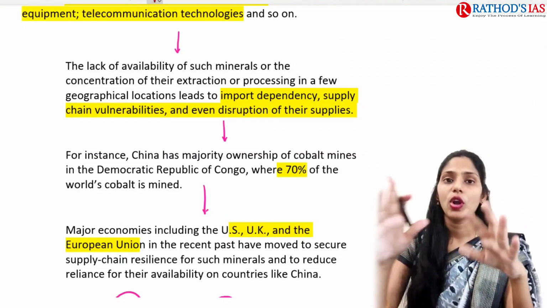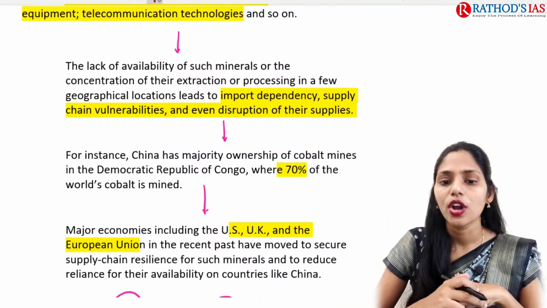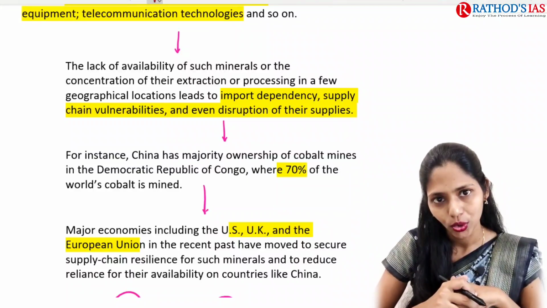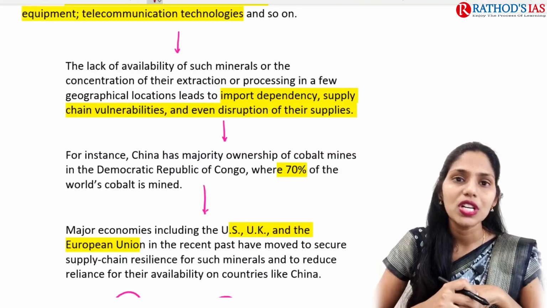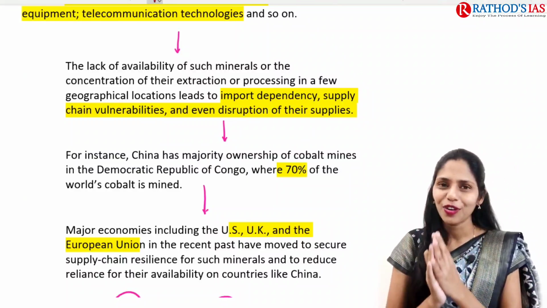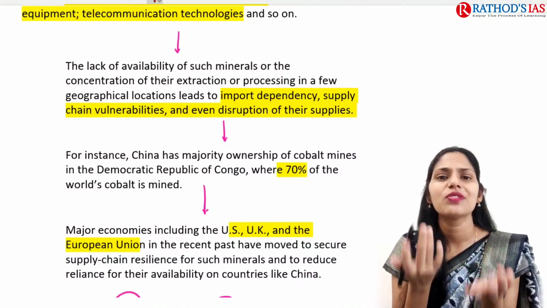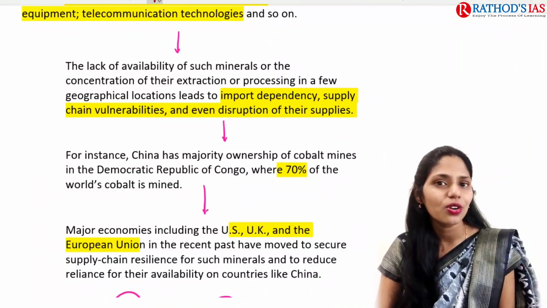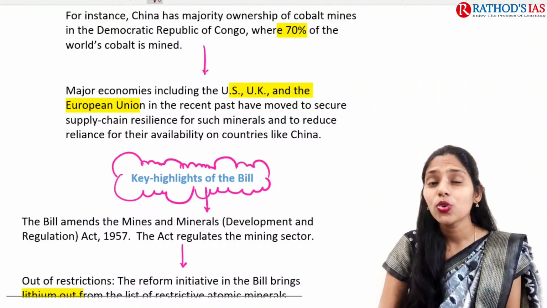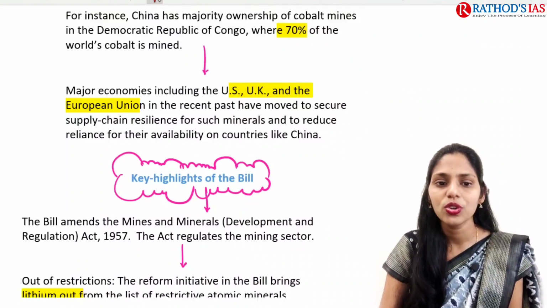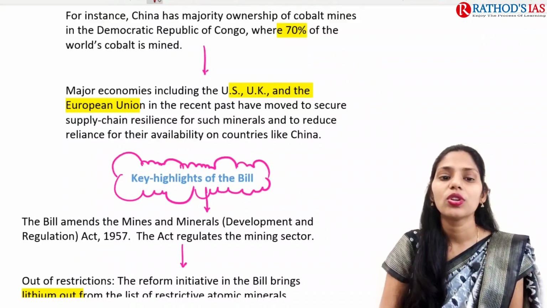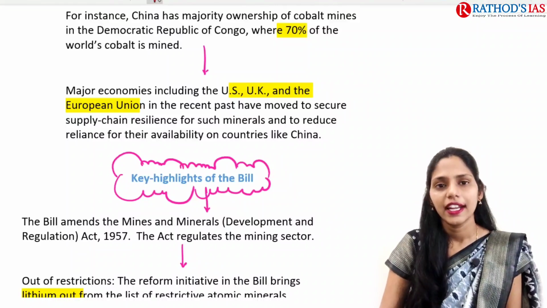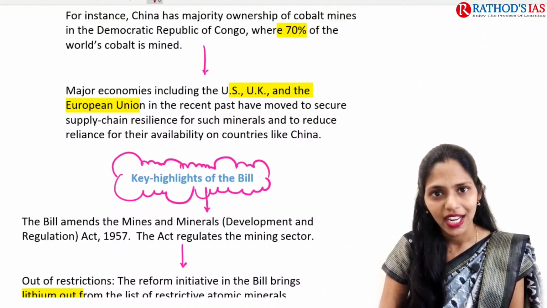For example, if you're talking about cobalt, China has majority ownership of the cobalt mines in the Democratic Republic of Congo, and it has 70% of the world's mined cobalt. And if any country wants this cobalt, they have to go to China and beg, saying yes, we need cobalt, and in return we will be giving money, right? That is what is happening with India also. Major economies like the US, the UK and the European Union, in the recent past, have moved to secure supply chain resilience for such minerals. They don't want to depend upon other countries, and they want to decrease the dependence on China.